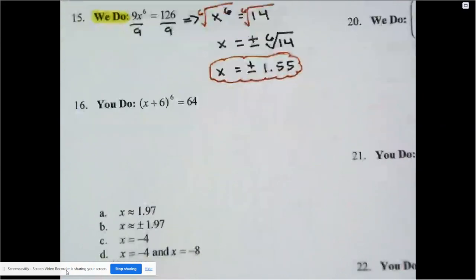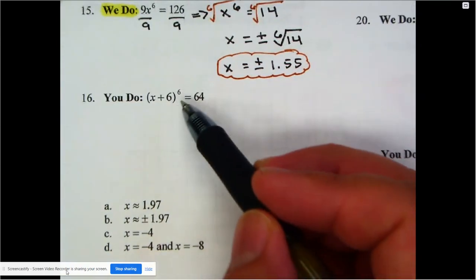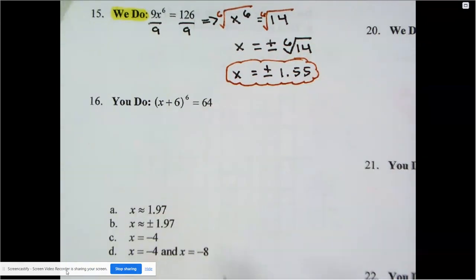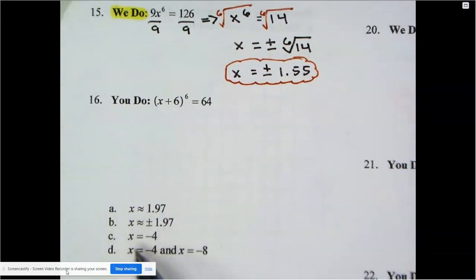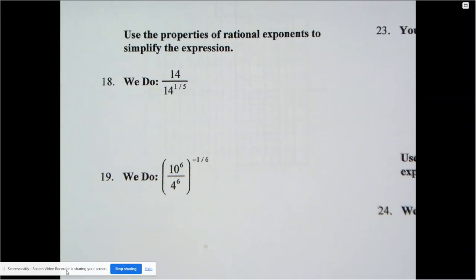That's why if you look at number 16, that's an even root. Because it's an even root, you should already know letter A and letter C are out. You're supposed to get two possible answers for these. So just be ready for that. All right, let's continue with the we do's. We have more we do's here at the bottom. So here we go.